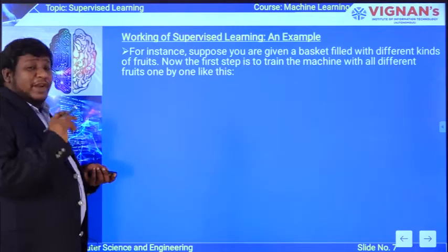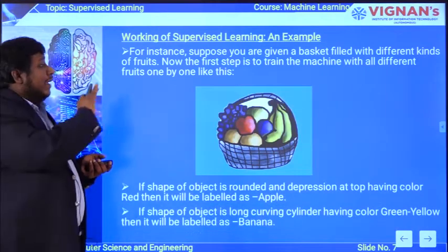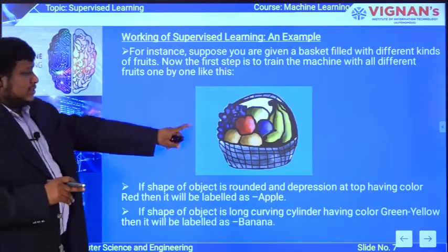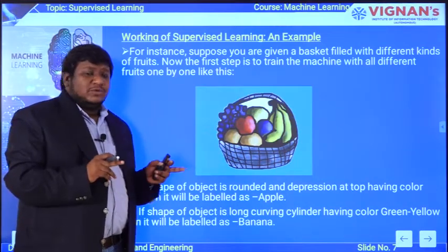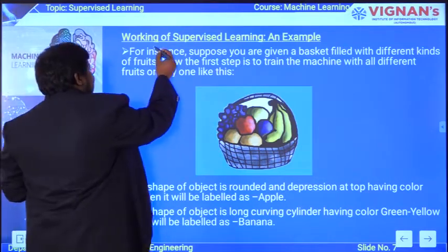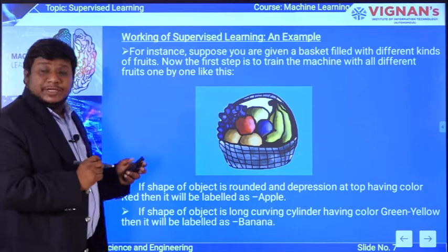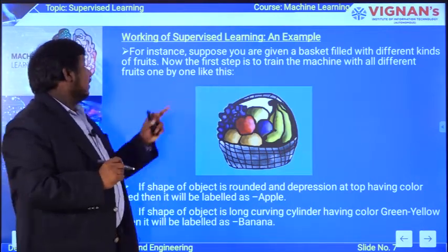Now, the working of supervised learning, how an actual supervised learning model will work. I have taken an example. See here, this is a basket and it is full of fruits. Follow me clearly. For instance, suppose you are given a basket filled with different kinds of fruits.